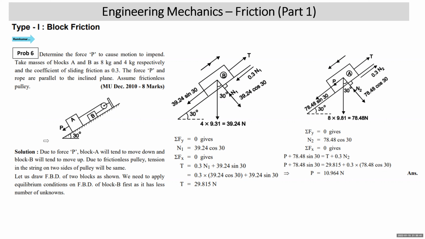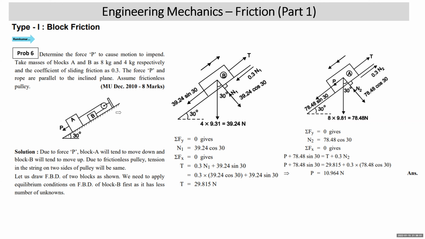Students, in this, if you look at the diagram, there is block A on which force P to cause the motion is applied down the plane. It is connected to a string which is taken around the frictionless pulley. Then it is connected to another block B, which is also resting on the same plane. How will the motion impend in this case? Find the value of P required to start the motion. Obviously block A will move down the plane. If A tends to go down, B will tend to go up.